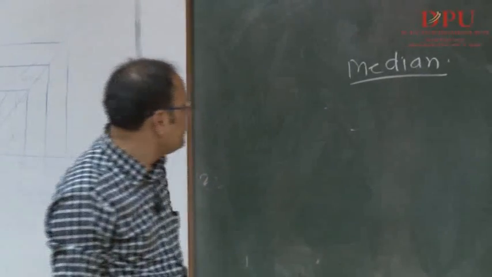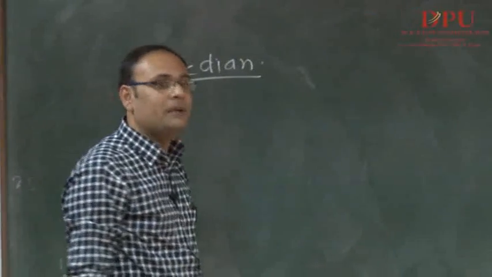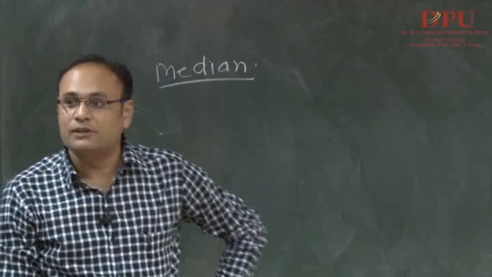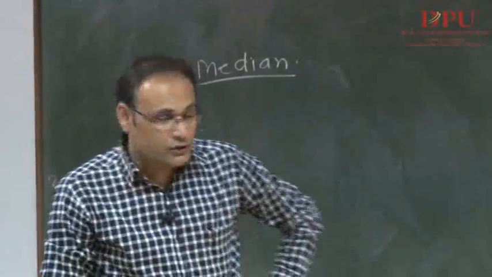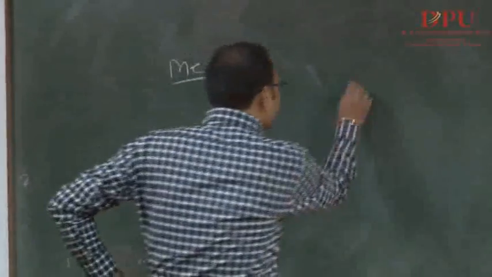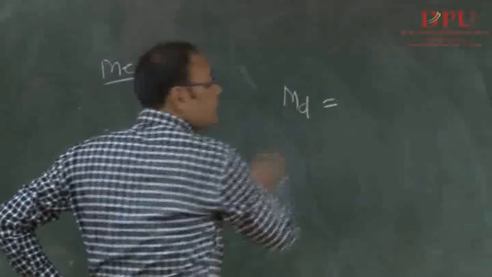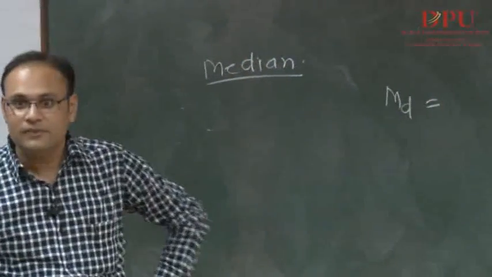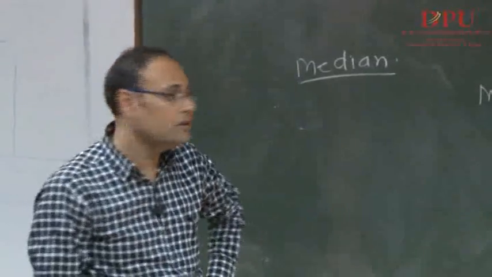Then we go to the median for grouped data. Grouped data means where you get the class intervals and the frequency. So first of all, we are going to have a formula for it. So median, this is MD, equals L